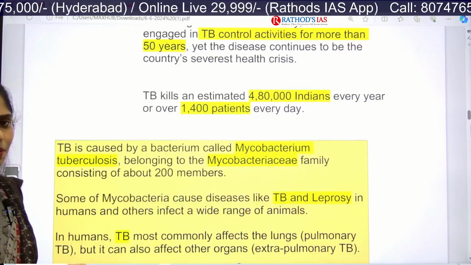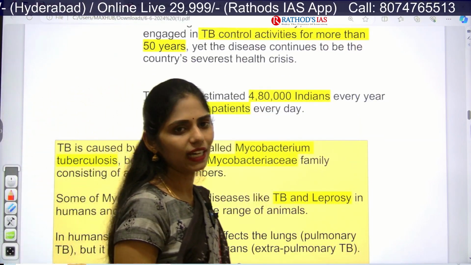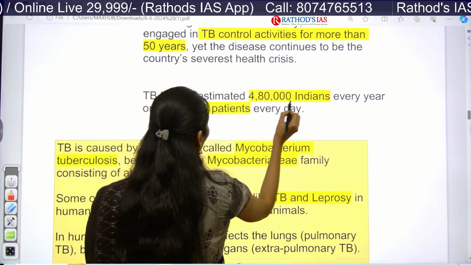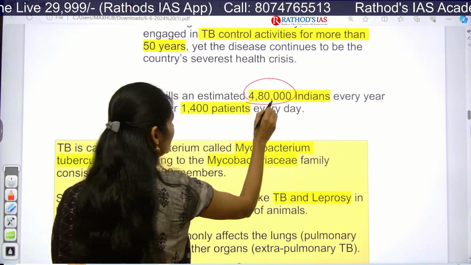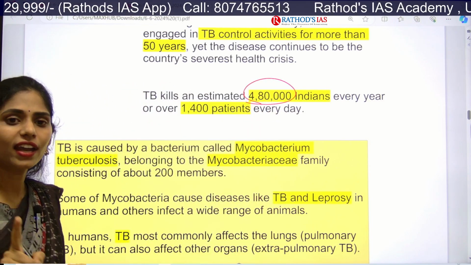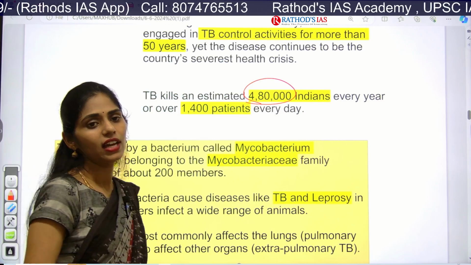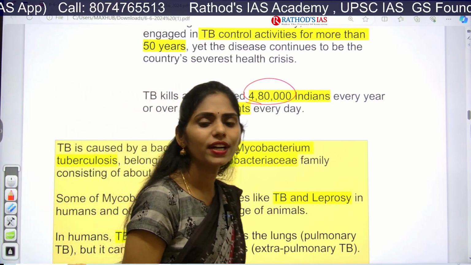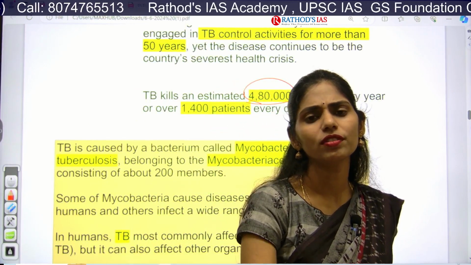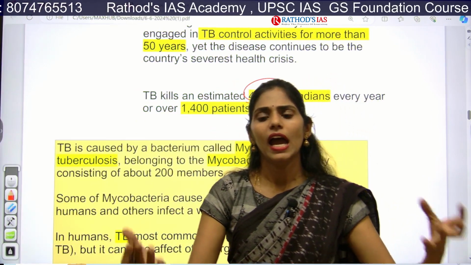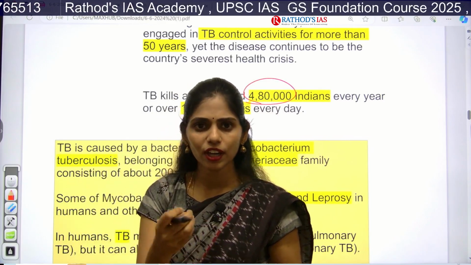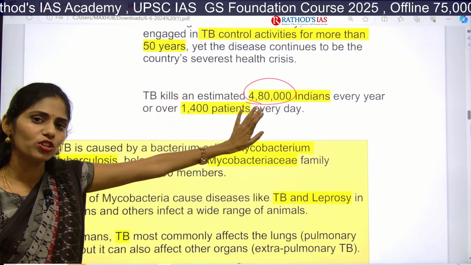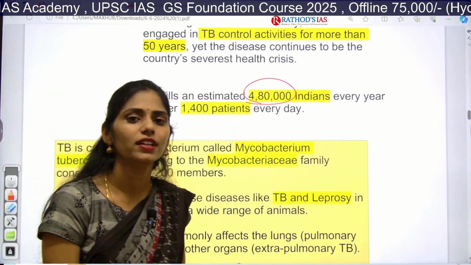Why is TB very important, and why do we have to take immediate steps? Because in India TB is killing around 5 lakh Indians every year. Every year 5 lakh Indians are dying, and this data is very important. Because people are dying, it is the responsibility of the government to govern the people. That is why we elect the government, to look after this. But if the government does not focus on this, there will be no stopping of the deaths.